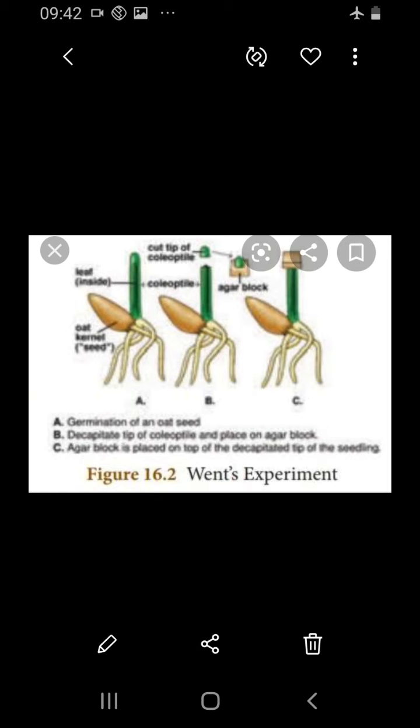So this proves that even though an agar block is kept in the middle of the plant tip and allowed to grow, the chemical substance from the coleoptile tip moves into the agar and then stimulates the growth. From his experiment, he said that chemical diffusion from the tip was responsible for the growth. So he proved that the chemical substance moved through the agar media and started the growth. He named that chemical substance auxin, which means to grow.